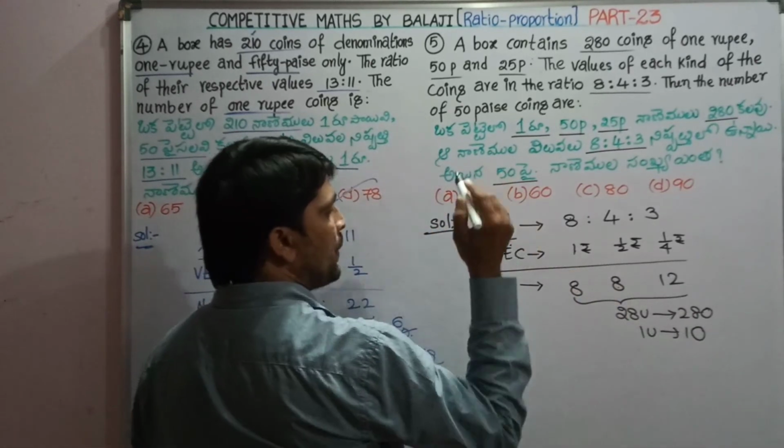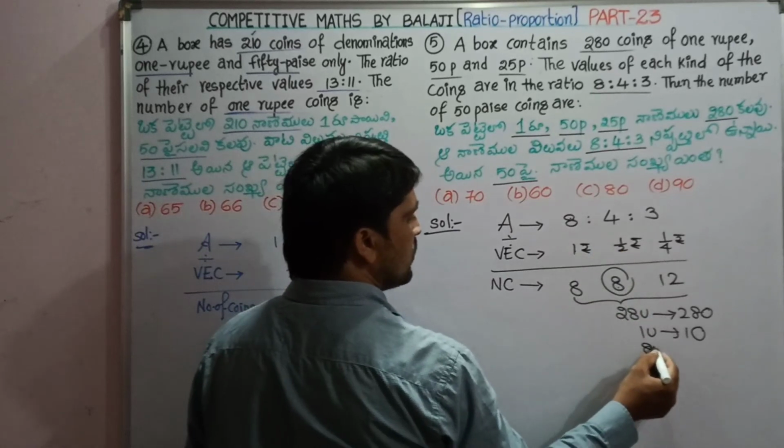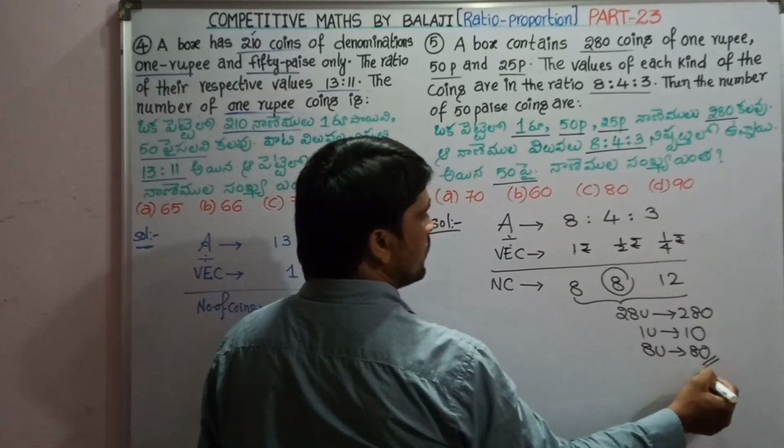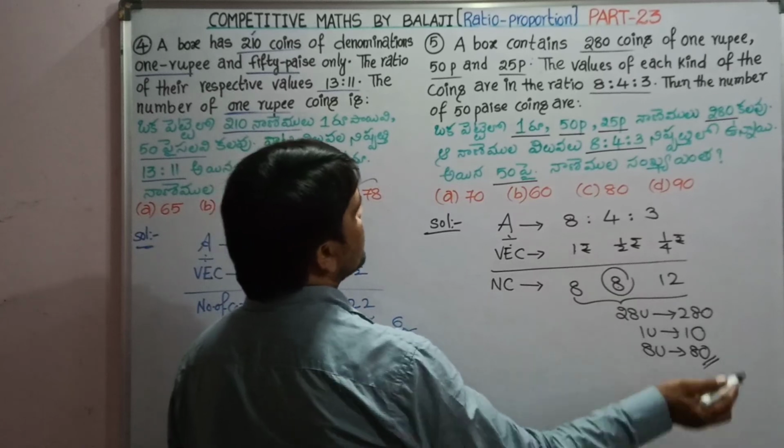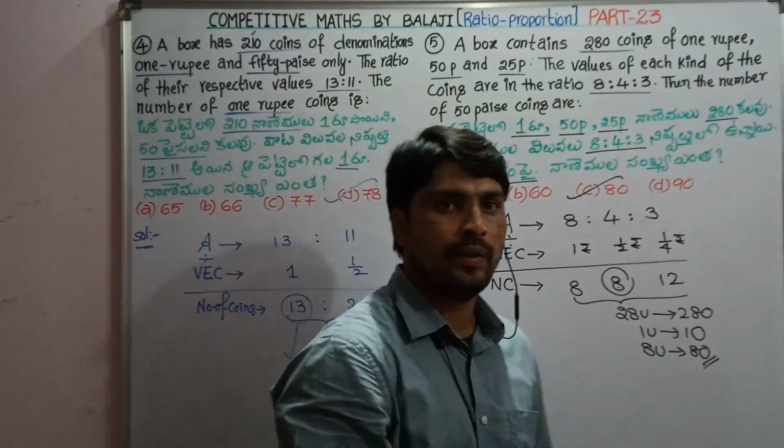So I have to find 50 pice coins. 50 pice coins are 8 units. 8 units value are 80. So there are 80 50 pice coins in the box. So answer is C. Okay.